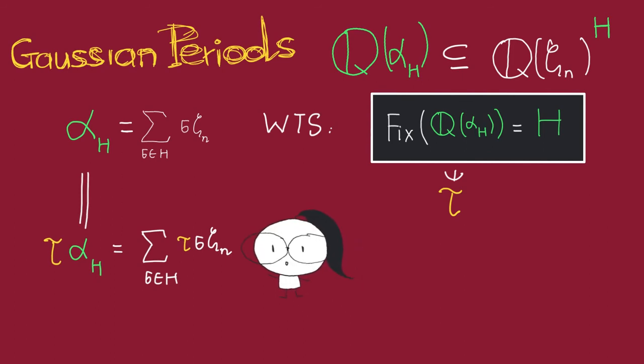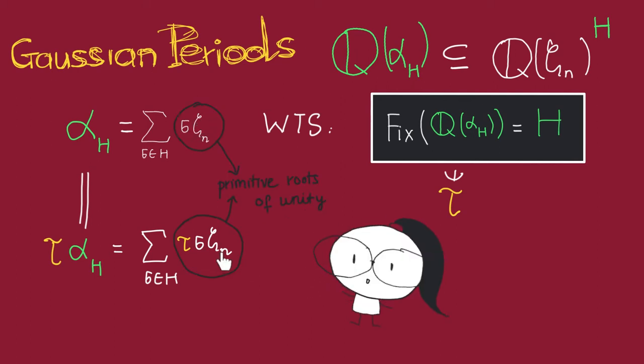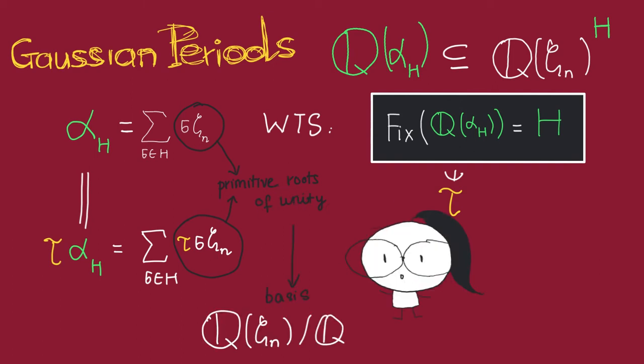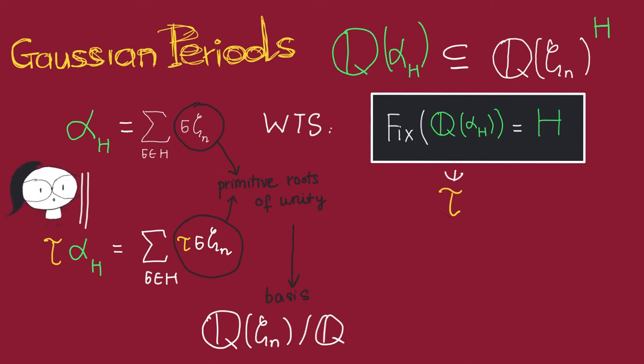Now we claim that this means that these terms here are just going to be a permutation of these terms here. Why is that? Well, because these being images of zeta_n under field embeddings must be primitive roots of unity. And the primitive nth roots of unity form a basis of this cyclotomic field over Q. So in particular, if these two sums are equal, then that equality must be term by term. Each term here must be equal to some term in here.